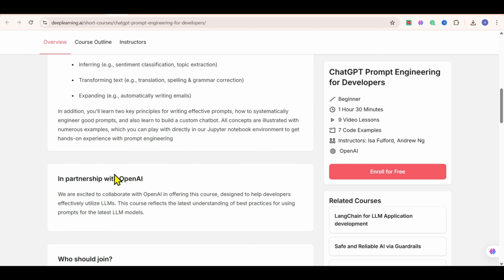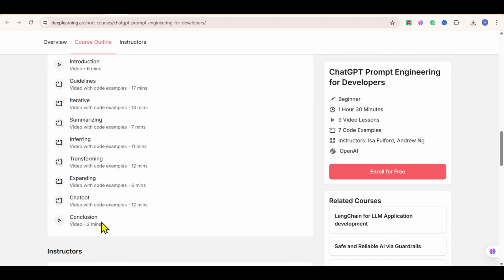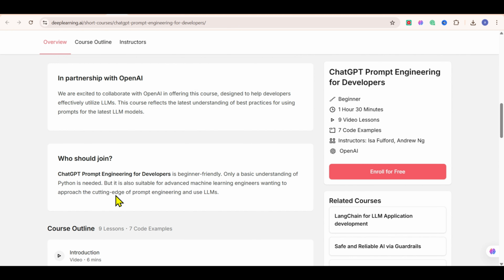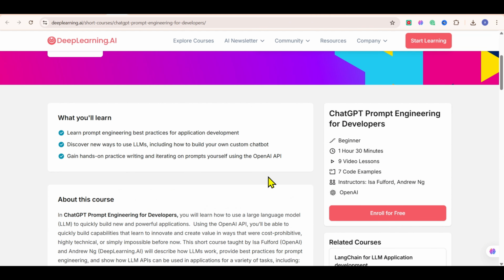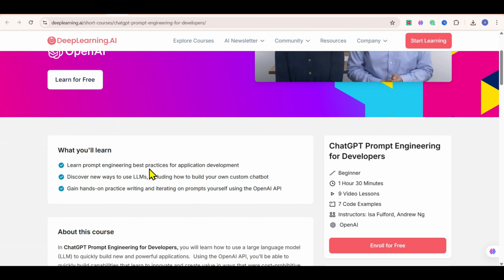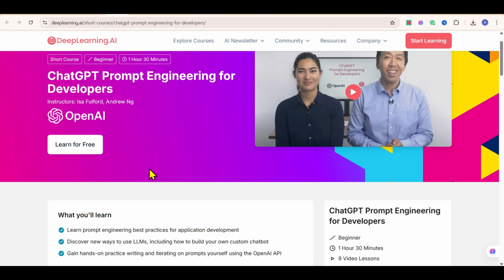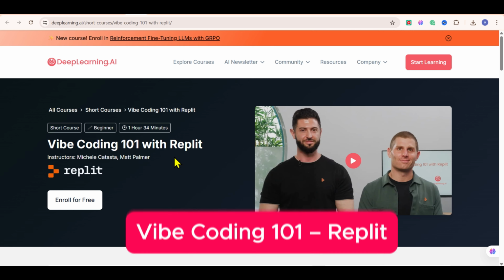The course covers real-world techniques for summarizing and rewriting content, expanding or shortening text, asking better questions, and understanding how large language models actually think. It's only about 90 minutes long, and it's one of the most practical courses for anyone using AI tools in daily life or work. If you've ever typed into ChatGPT and didn't get what you wanted, this course will fix that.